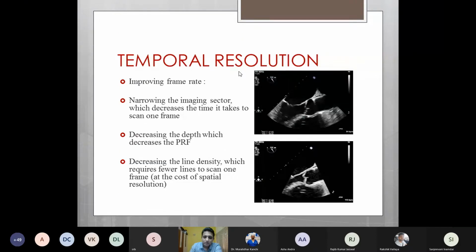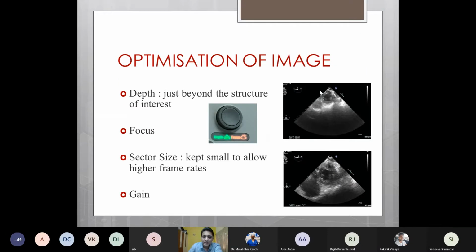So this is a particular example. To improve temporal resolution, we decrease the sector width. If we want to see the aortic valve, instead of seeing the entire sector, we decrease the width so that the resolution of that particular structure increases. Similarly, we have to reduce the depth. For example, if we want to see the left ventricular cavity, this setting of depth is very high. So we reduce it so that the temporal resolution increases.